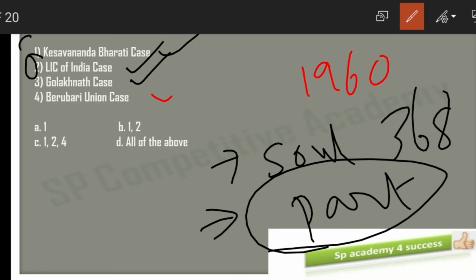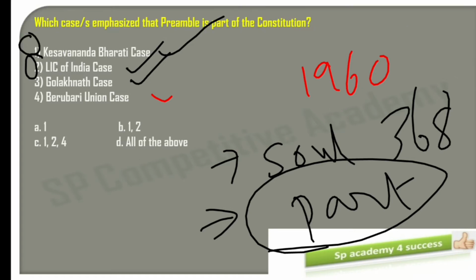So which of the following says that the preamble is a part of the constitution? The Keshavananda Bharati case and LIC of India. Whereas in the Goleknath and the Beruberi case, they have not specified that the preamble is a part of the constitution. So what is our answer?